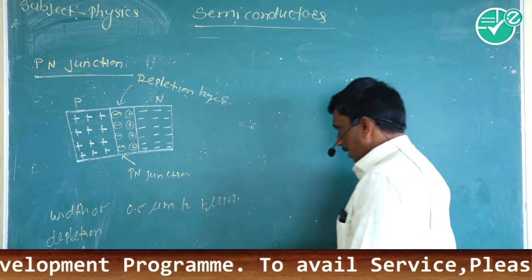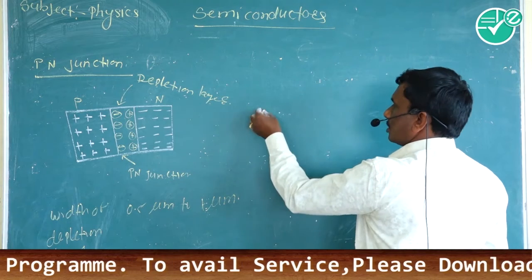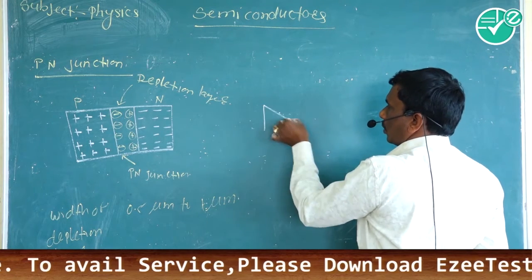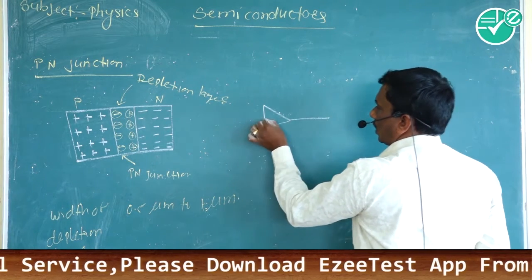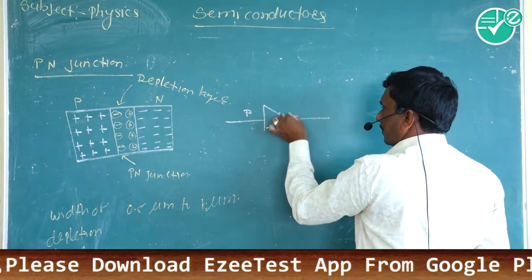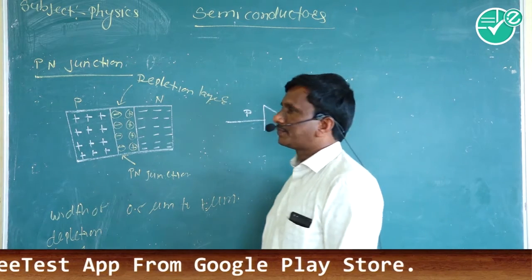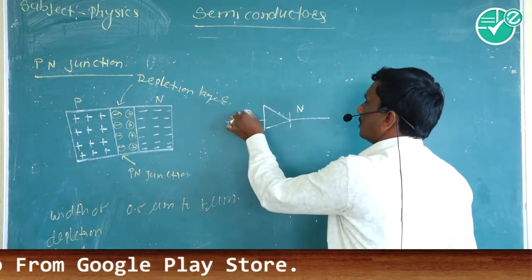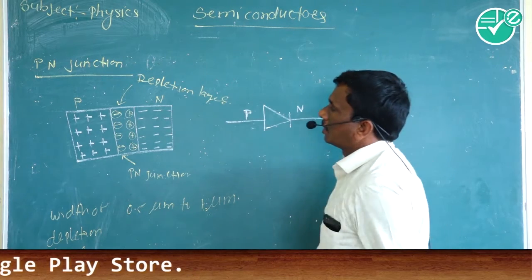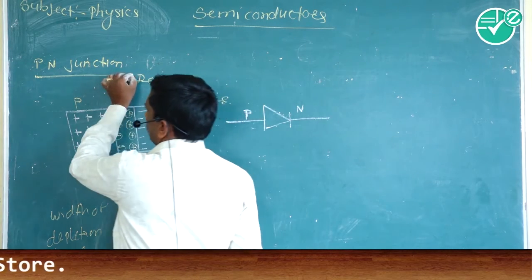It is also a diode, having two electrodes, P and N. This is the p-n junction diode.